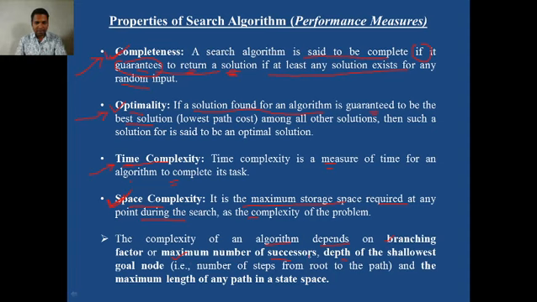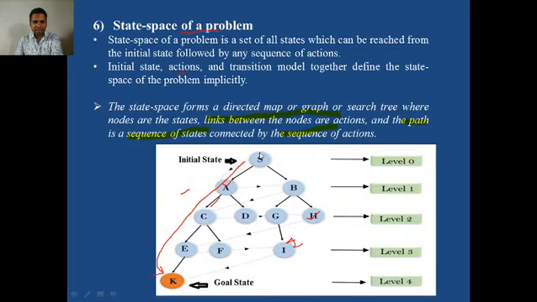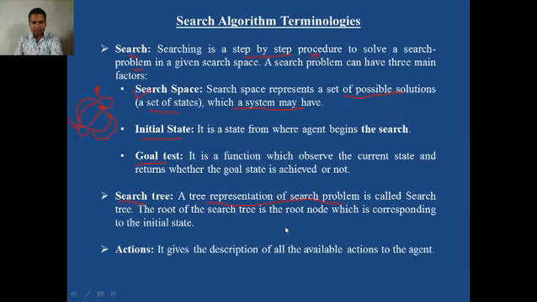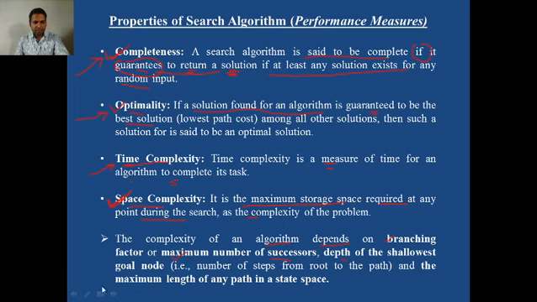Maximum number of successors. Successor means, for example, who is the successor of the root node? A and B are the successors of the root node, meaning children. Successor means children. This is the parent node and this is the child node. The successor of B is G and H. Who is the successor of G? I is the successor of G. So this way, how many successors are there? The maximum number of successors will also decide the complexity. The more successors, the more complex our algorithm will be.